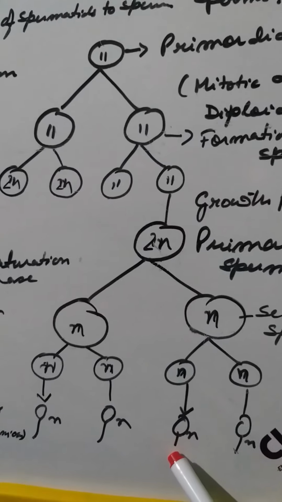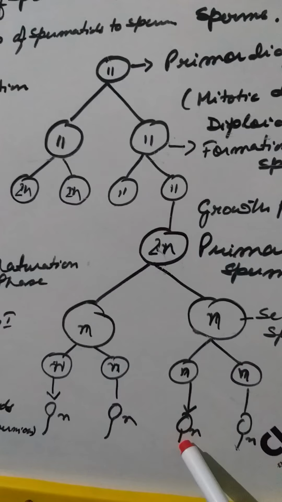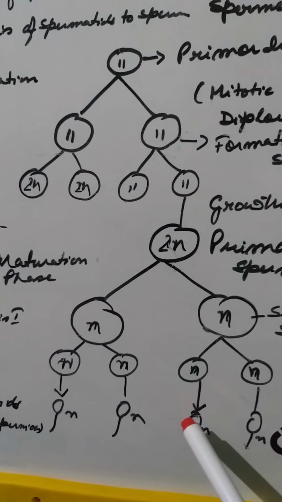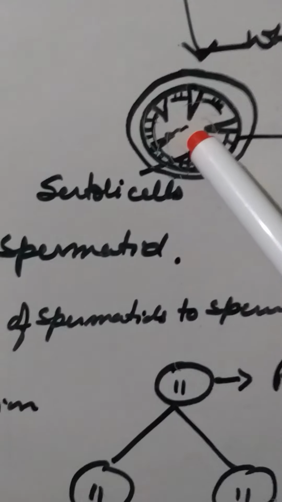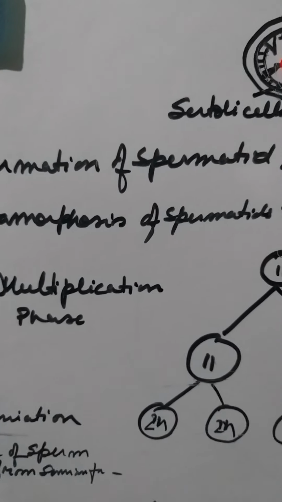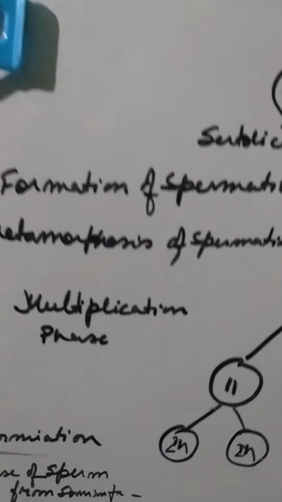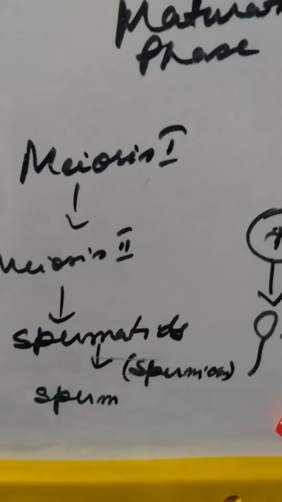Now these spermatid cells, under hormonal influence, get converted into sperm cells. They develop a head and a tail portion. The head gets attached to the Sertoli cells, and that is the point where you call it the maturation of the sperm, or spermiogenesis. See, from spermatids it undergoes spermiogenesis, and this spermiogenesis helps in the production of sperm.